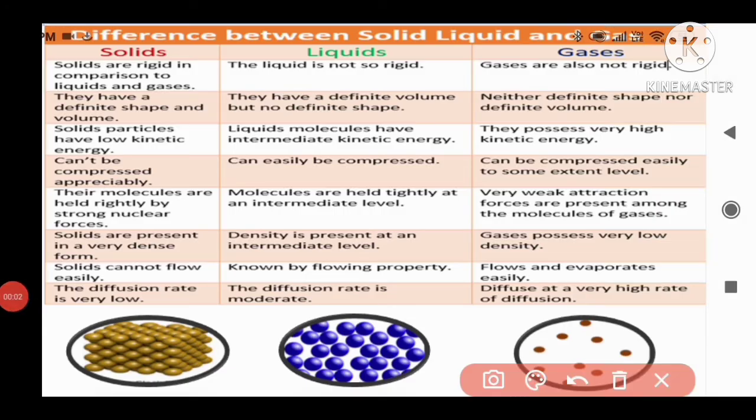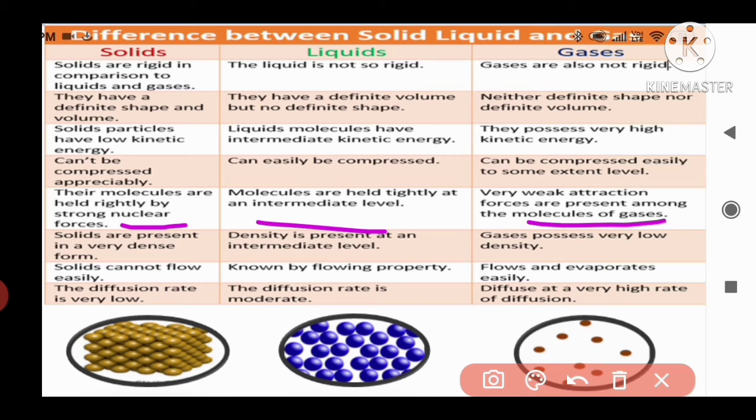Then the next property. Coming to the solids, their molecules are held tightly by strong forces. So in case of the particles of solids, they are tightly attracted to each other and there are strong forces between the particles. But in case of liquids, the molecules are held at an intermediate level. So the attraction between the particles is intermediate compared to solids and gases. And in case of gases, very weak attraction forces are present among the molecules. There is not that much attraction between the particles.